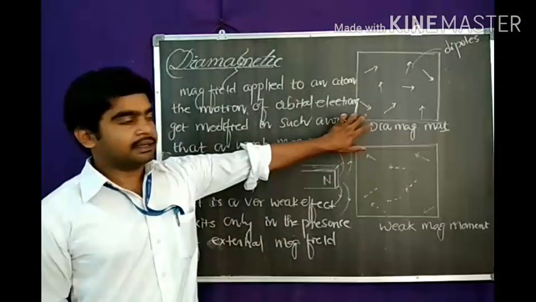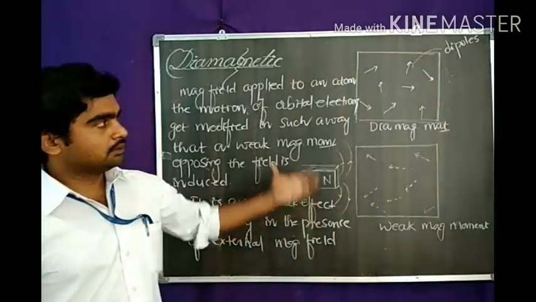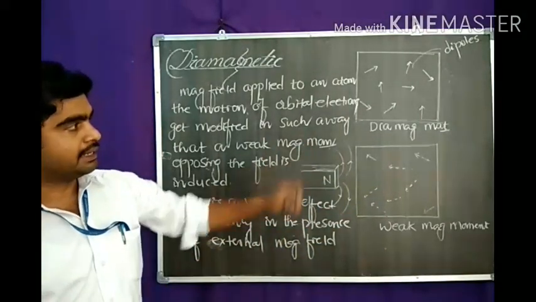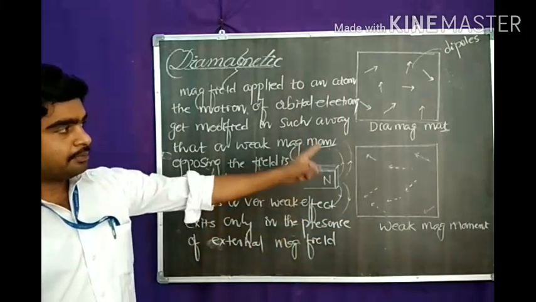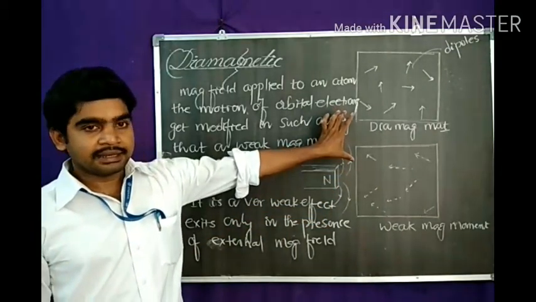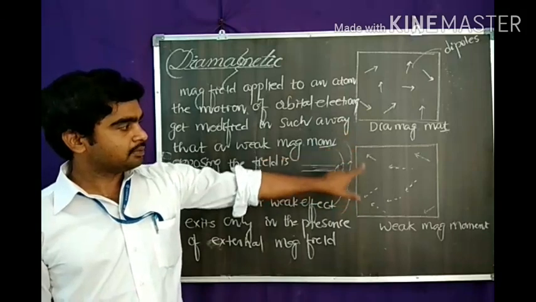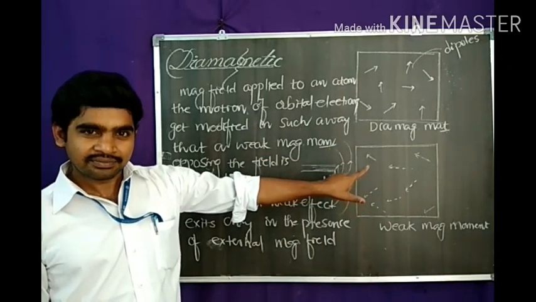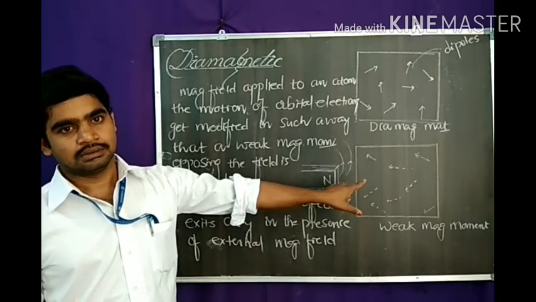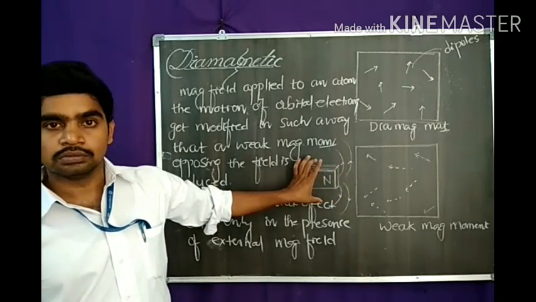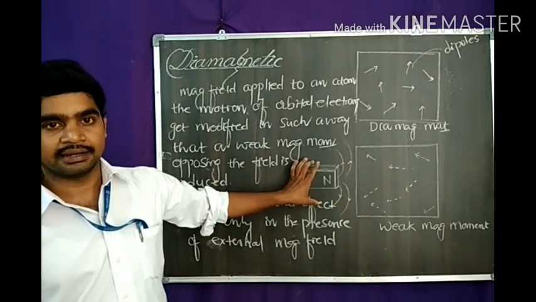In a diamagnetic material there are only a few dipoles. When this material is placed in a magnetic field, these dipoles are oriented, but very weakly, not exactly along the applied magnetic field.